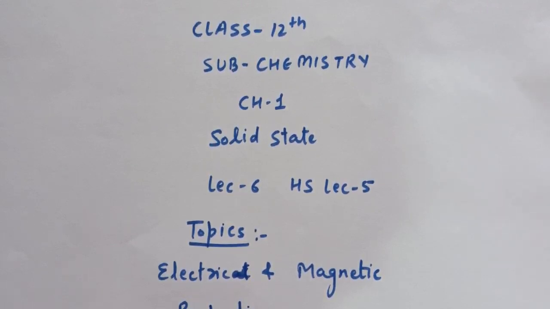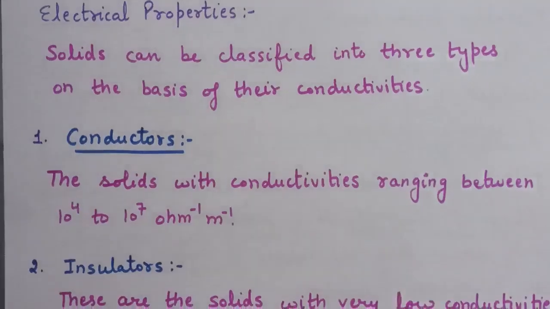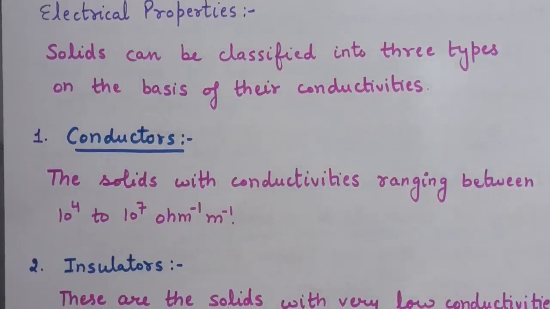In this lecture I shall be discussing electric and magnetic properties of solids, and in the end I will discuss the homework solution of lecture number 5. In the last lecture we have discussed the imperfection in solids. In this lecture, I shall discuss the electrical and magnetic properties of solids.